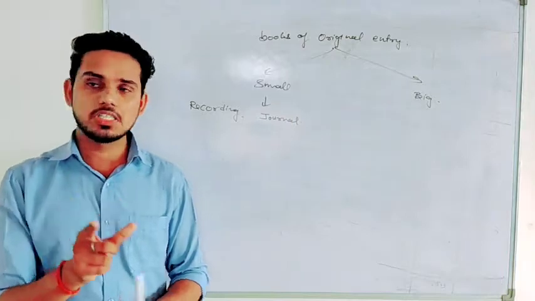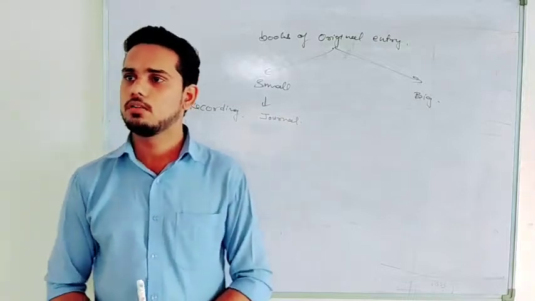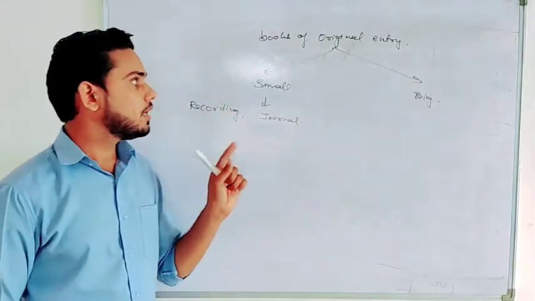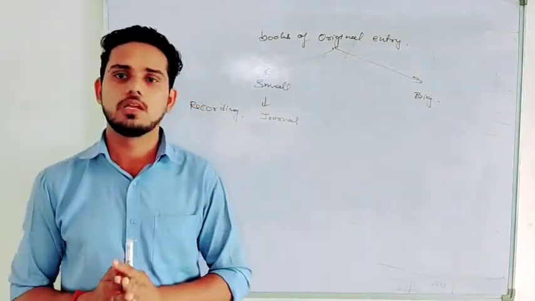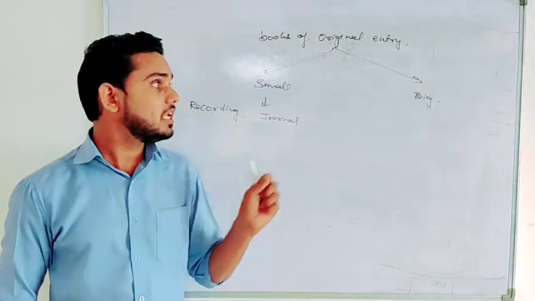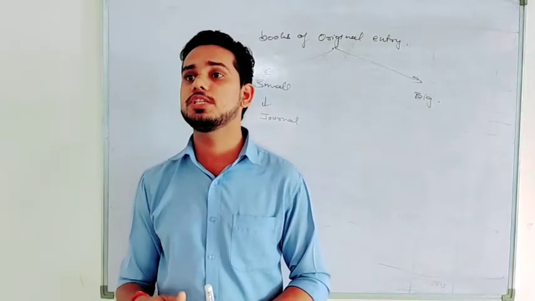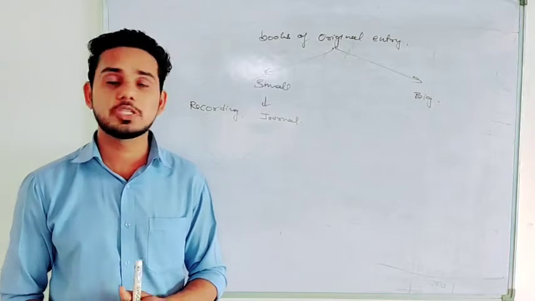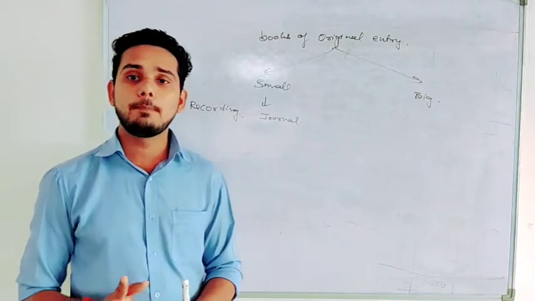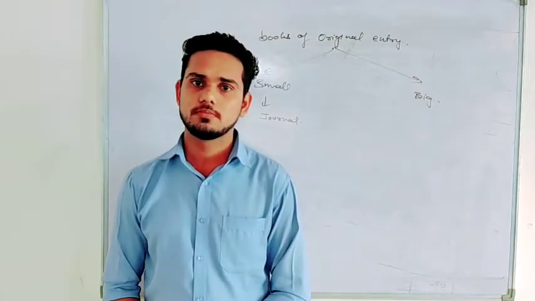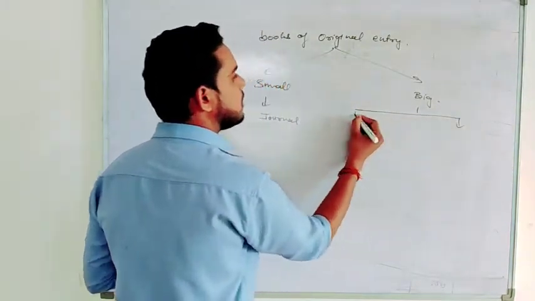But for the first stage, that is the primary stage, we record all the transactions in only one register, that is the journal. Okay, no confusion? So in case of a small business, the book of original entry is the journal only. But in case of a big business, there will be so many transactions of cash, so many transactions of purchase, so many transactions of sale. So a larger scale business prepares multiple books of original entry.